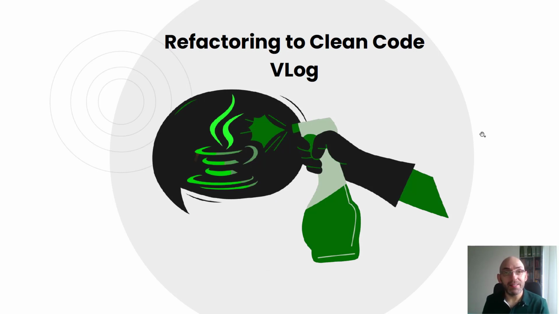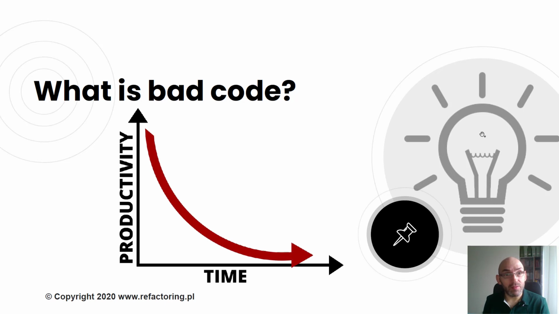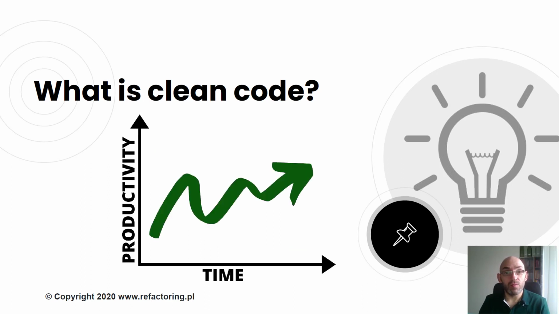So each time I explain slightly differently what is refactoring and what is clean code. So what is clean code? I will ask a different question today. What is bad code? Bad code is code that is tough, difficult to deal with as the time goes on. The productivity decreases significantly and it takes much more time to add new functionality, to correct a defect, or to change any functionality. So what is clean code?